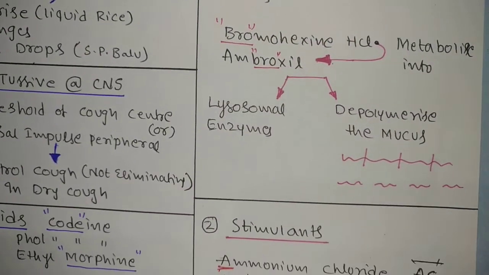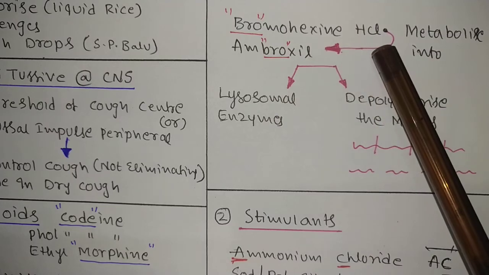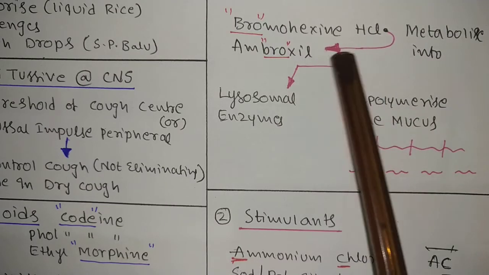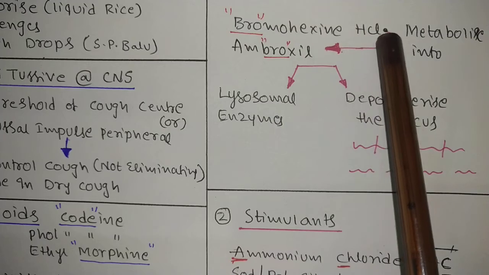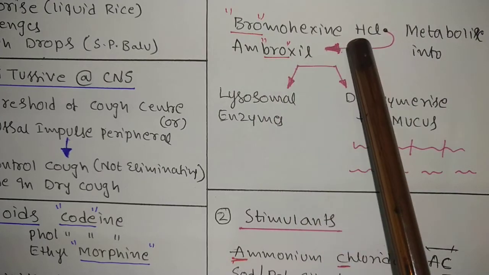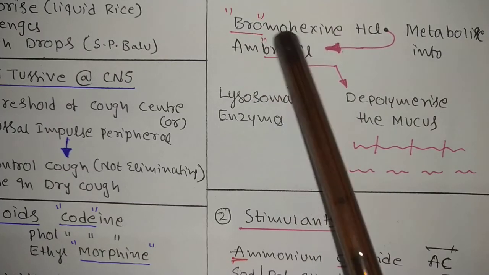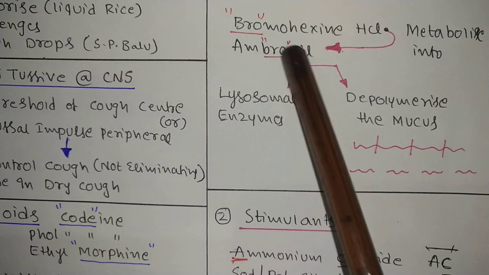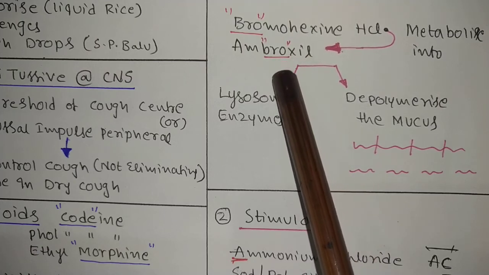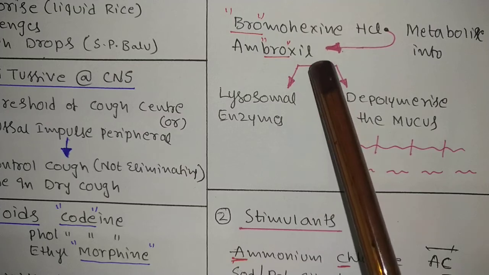Next is bromhexine HCl. It is also a very popular drug. Bromhexine HCl is converted into the metabolite ambroxol. This is also a very important drug. You can keep in your mind "brother": how the brother will act, how the brother will reduce the wet cough.